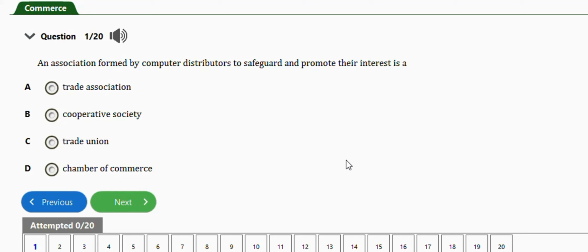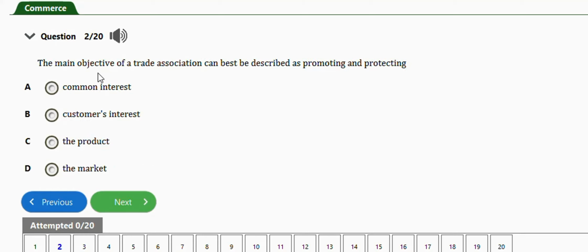So let's get started. The first question says, an association formed by computer distributors to safeguard and promote their interests is a trade association. Alright, option A is the right answer to this question. Next question: the main objective of a trade association can best be described as promoting and protecting common interests. The right answer is option A, common interest.